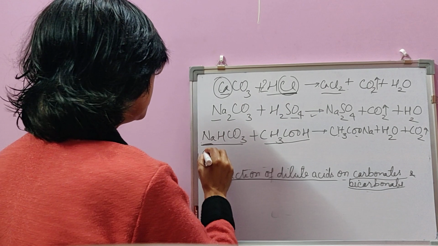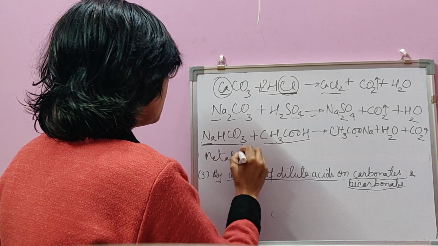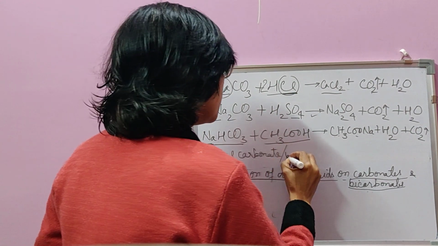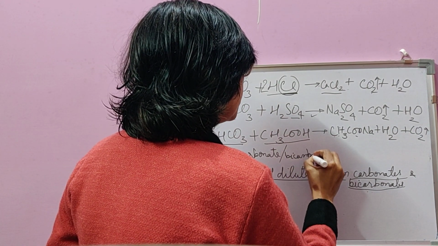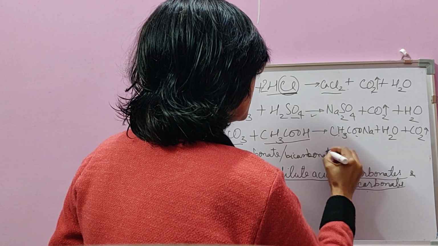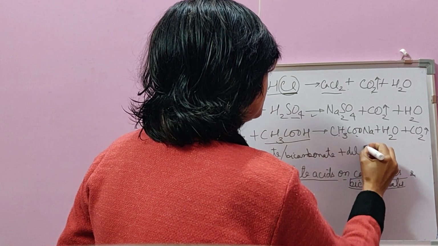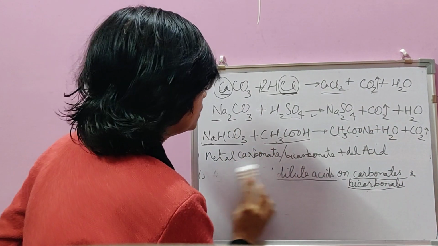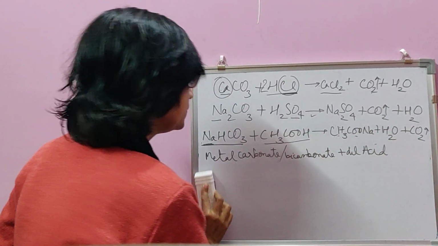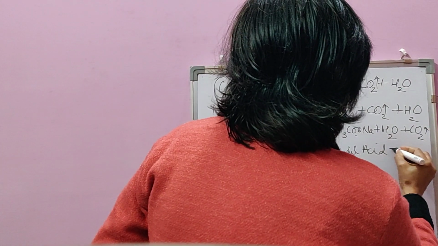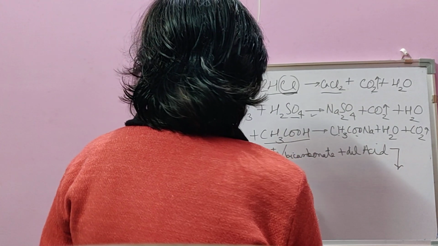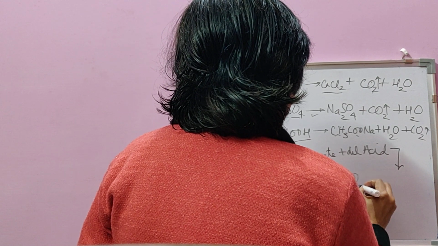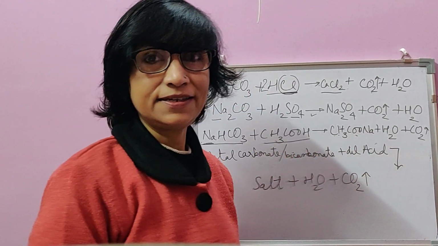So the general formula is that metal carbonate or bicarbonate, when it reacts with dilute acid, then it forms salt, water and carbon dioxide.